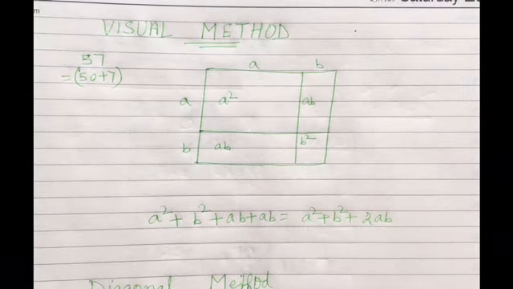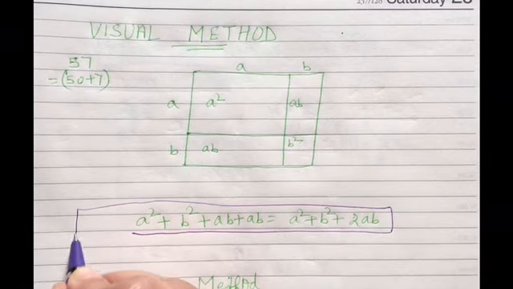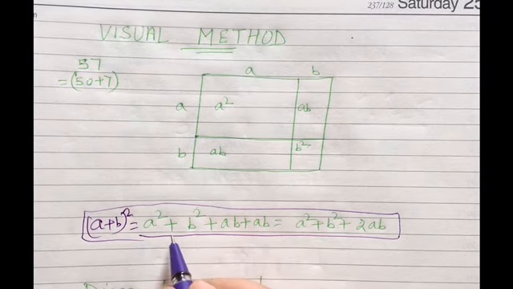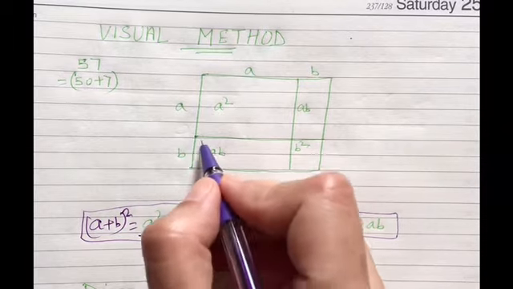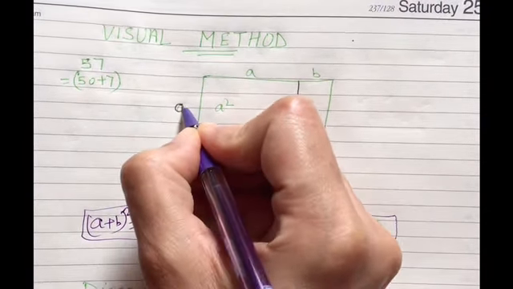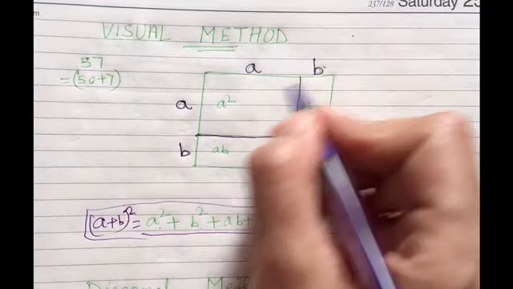Same जो हमारा formula था, which was initially (a plus b) का square. The same method we are going to use: a square, b square, but in this we are going to make a box and there will be a cross in this box. We are writing a, b and b here. A, B, A, B.